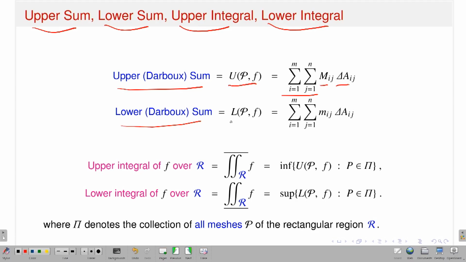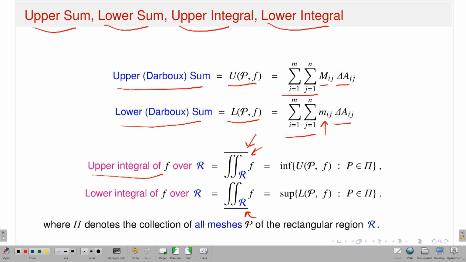Similarly, you have a lower sum, you can define. I denote it as L(P, f), P is the partition, f is the function, then again it will be the double sum, then instead of capital Mij, I will have small mij, and then you have the area of the cell Rij. Okay, so this is called upper sum and this is lower sum. What is upper integral? Again, this is the notation, this is the integration over R of f, upper, this is upper and this is lower.